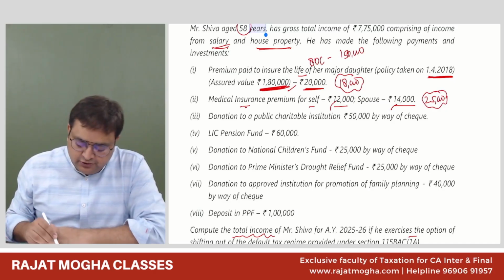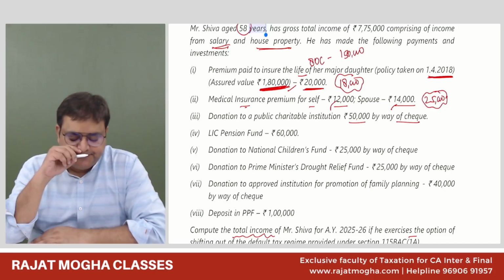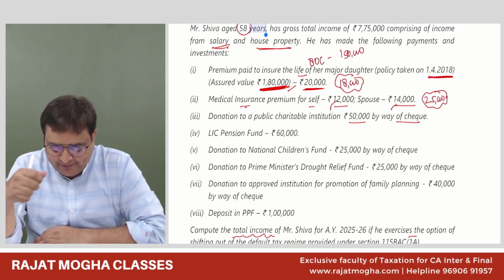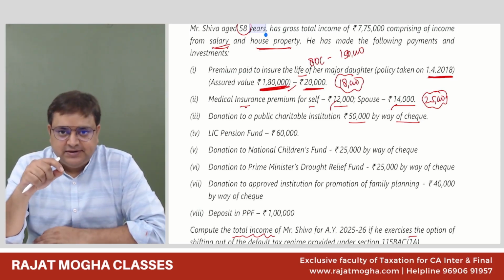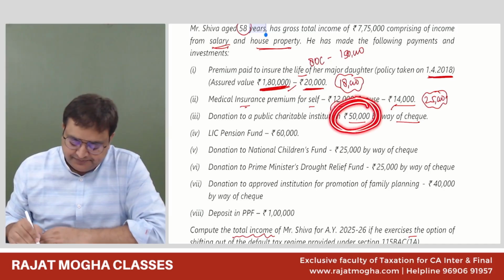Donation to public charitable institution, 50,000 by way of cheque. Please tell me where we can claim this deduction. Donation to public charitable institution. 80G. How much can we claim?